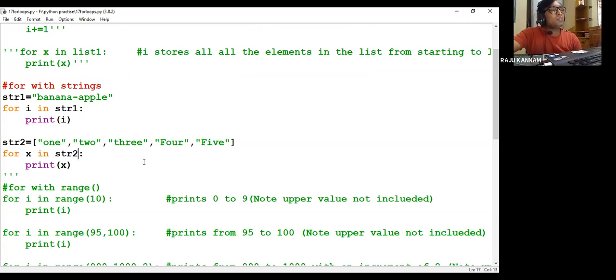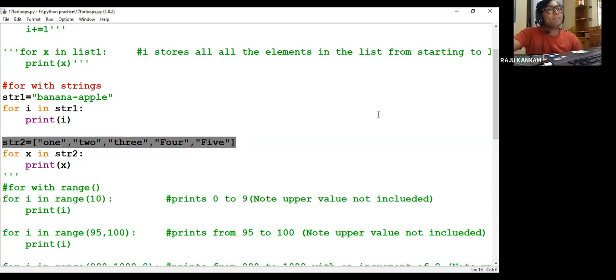So some of the things we cannot access independently, right? Some we can access with indexing, some won't support indexing. So all those things we will discuss there: all the 5 collection elements, what are the differences between them? Now if you use the square bracket, that means it is a list. So in the list we can refer to any item with the index.